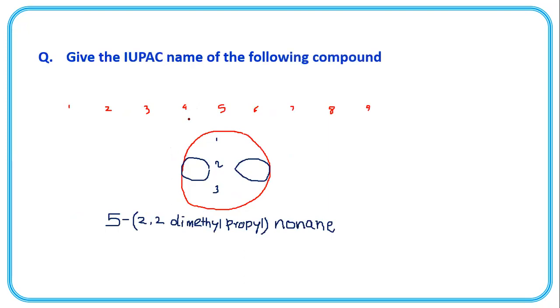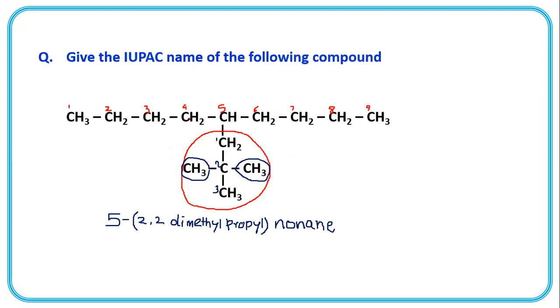Now next, give the IUPAC name of the following compound. Now here, this complex side chain, bulky chain, is present at equidistant from both ends.